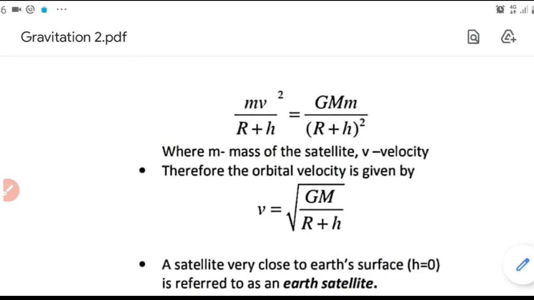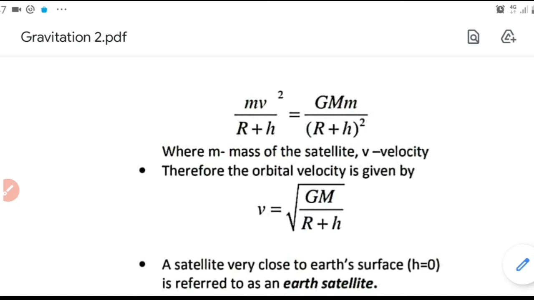We know that the expression for centripetal force is mv square by r, where v is the speed with which the object is in circular motion and small r stands for the radius of the circular path. Here, when the satellite is at a height h, the centripetal force becomes mv square by r plus h, because the radius of the circular path becomes r plus h, where r is the radius of Earth and h is the height of the satellite from the surface of Earth.